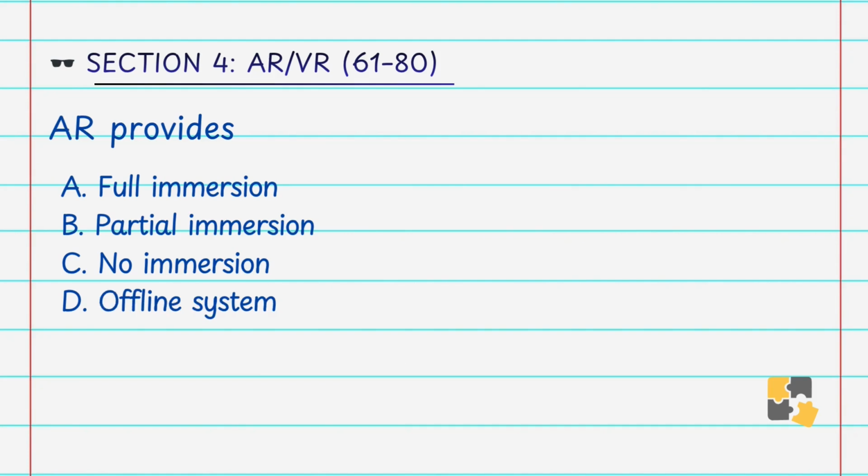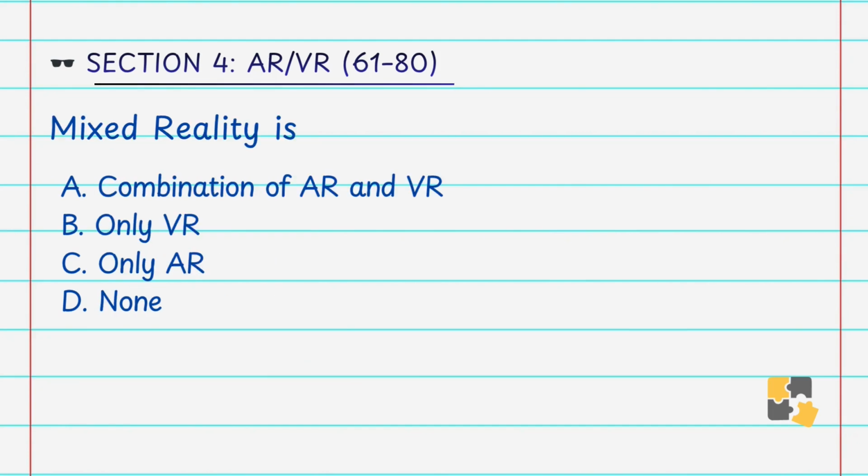AR provides A. Full immersion, B. Partial immersion, C. No immersion, D. Offline system. Answer is B. Partial immersion. AR combines real and virtual elements, so immersion is partial. Mixed reality is A. Combination of AR and VR, B. Only VR, C. Only AR, D. None. Answer is A. Combination of AR and VR. Mixed reality blends the real and virtual worlds interactively. So mixed reality is a combination of AR and VR.